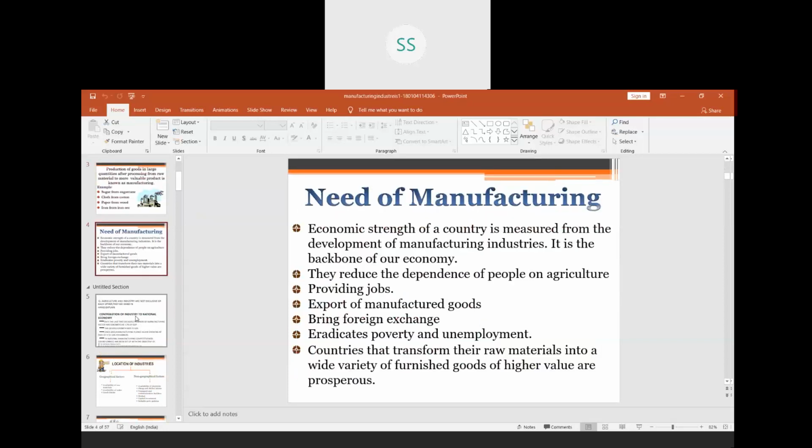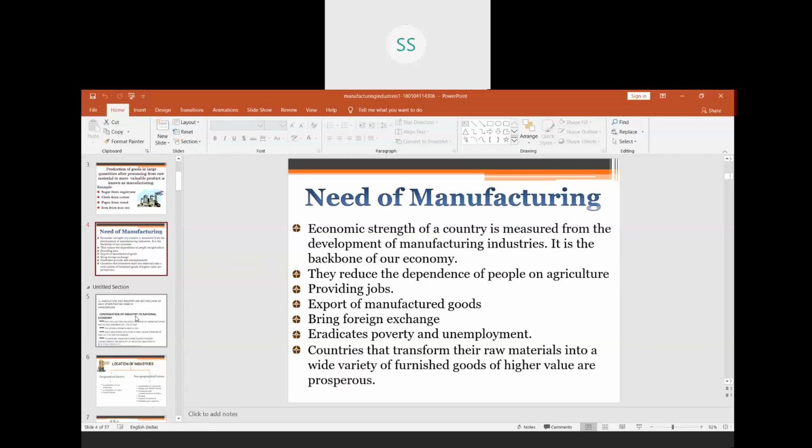Next is need of manufacturing. Here the first line itself is a question and it is a feature also. Economic strength of a country is measured from the development of manufacturing industries.